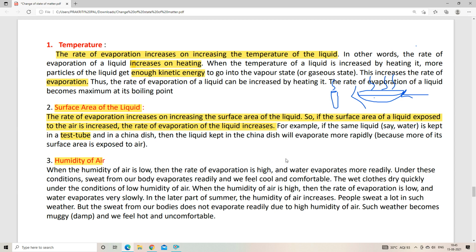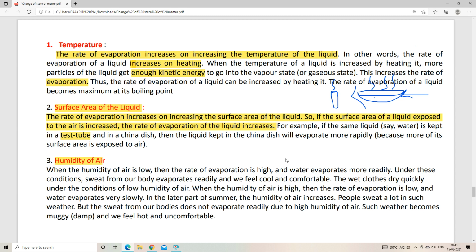Or suppose the later part of summer, what happens? The humidity of air is too high, right? So due to this high humidity in air, our dress will take too much time because the evaporation process will be slow. So that is why during rainy season our dress takes too much time to become dry, right?